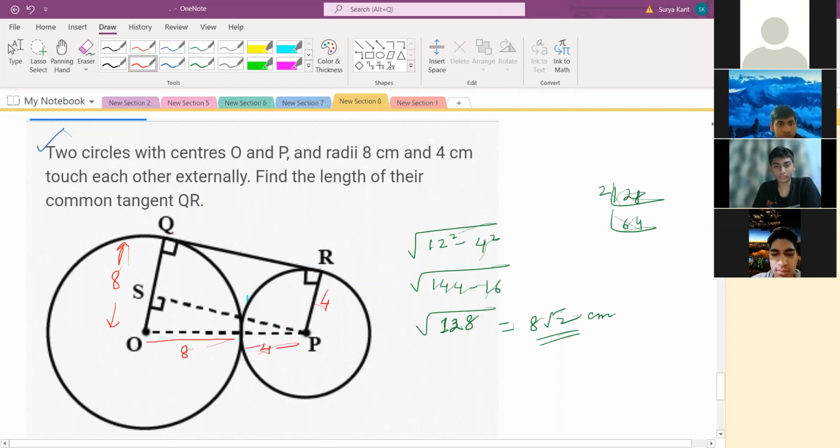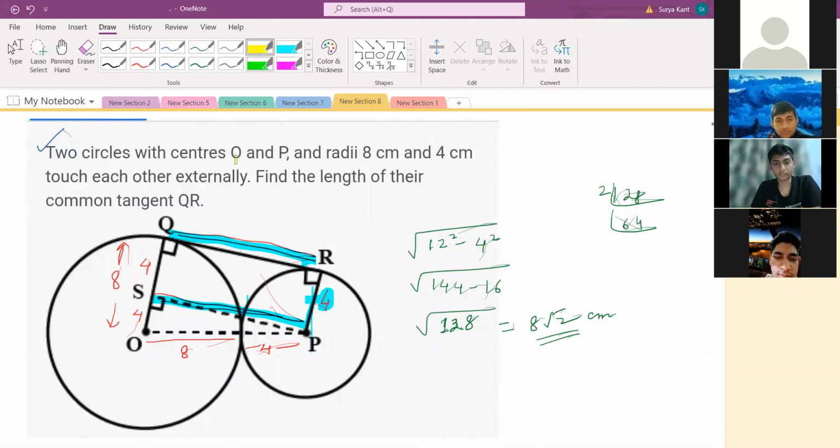Now what we are doing, QR, we are just making one line here, S to P, that is parallel to QR. So what is the length of QR? Same length is for SP also. Understood? I'm writing with blue color. This line is parallel to this line. It means this is like a parallelogram. If this is 4, this side is also 4. Q to S, the down part is also 4. Understood?